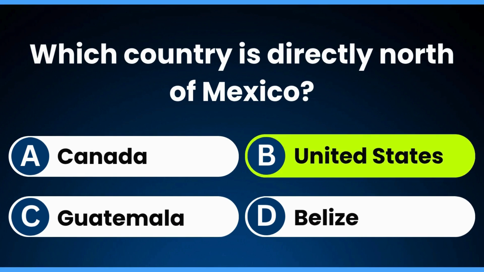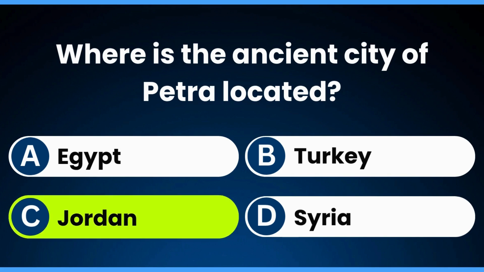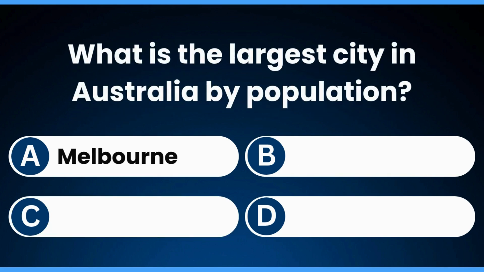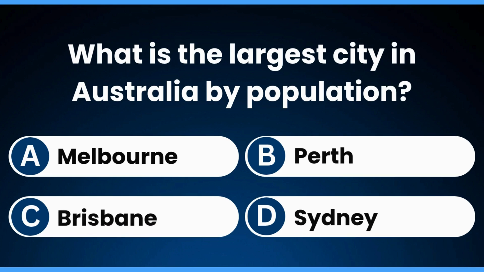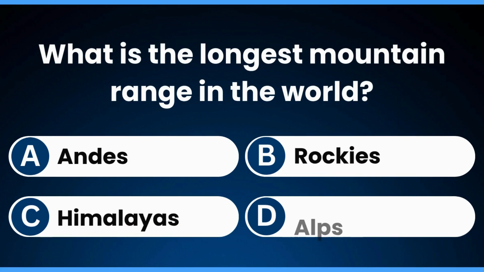United States. Where is the ancient city of Petra located? Jordan. What is the largest city in Australia by population? Sydney. What is the longest mountain range in the world?